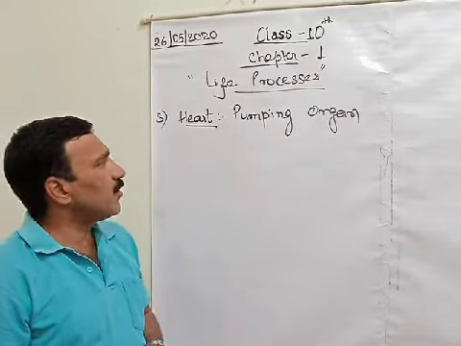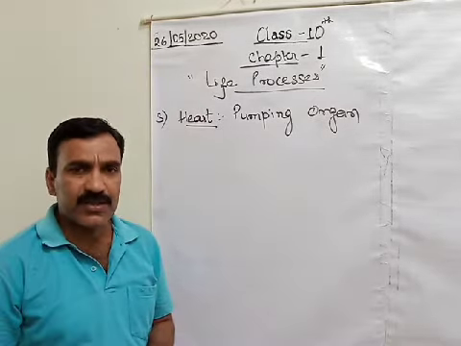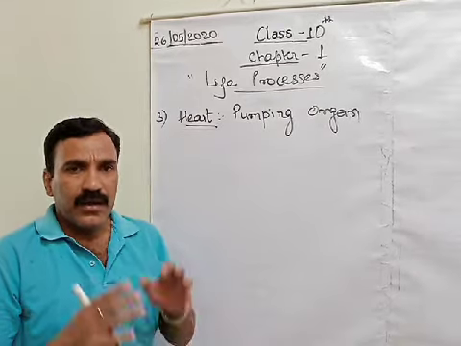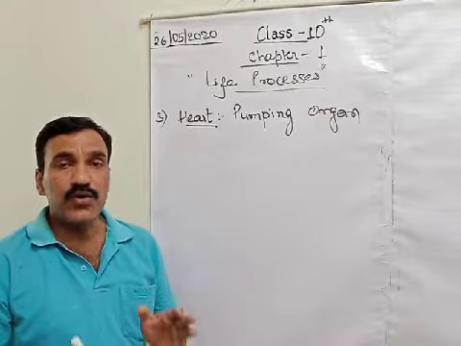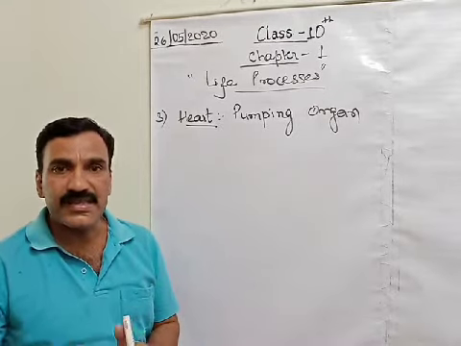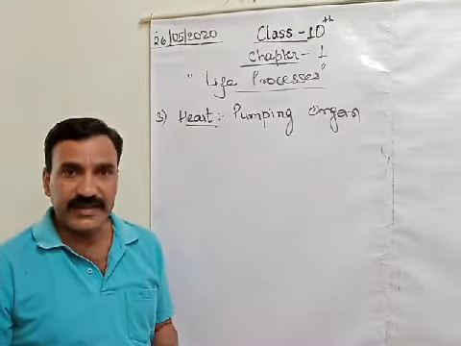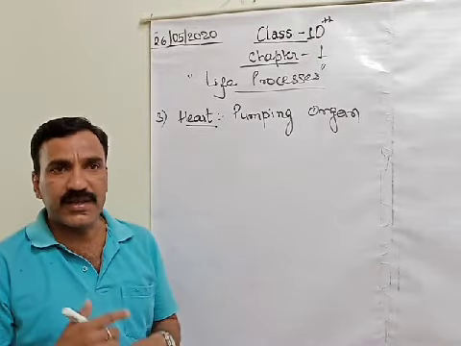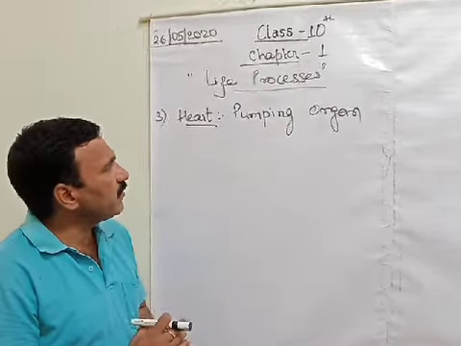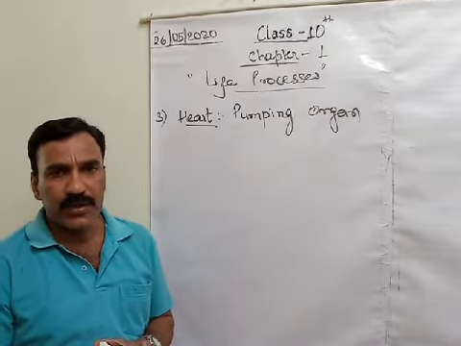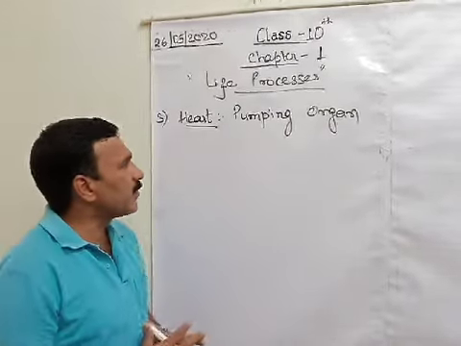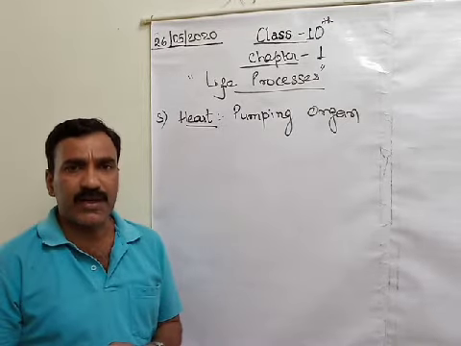This heart is made up of a special type of muscle called cardiac muscle. The main function of cardiac muscle is to work restlessly. That means it never stops. It works continuously throughout life, and if it stops, life will be no more. So the heart is made up of a special type of muscle called cardiac muscle.